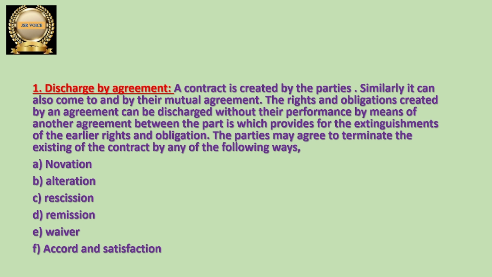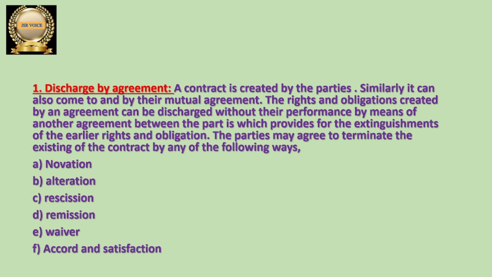These rights and obligations will be discharged when the parties are not going to do what they agreed upon. Whatever the terms and conditions, and whatever the rights and obligations of the parties, if they are not going to perform that, then the contract comes to an end.